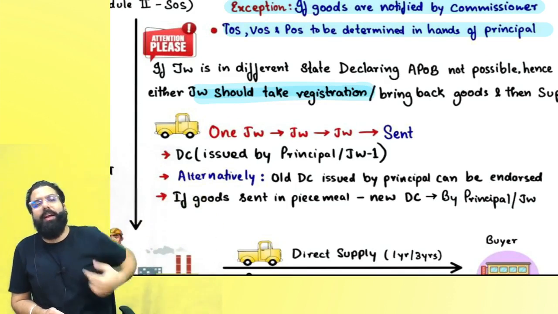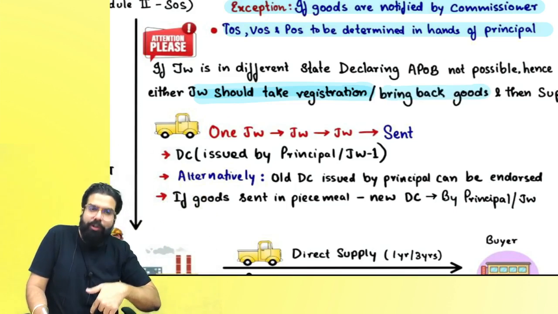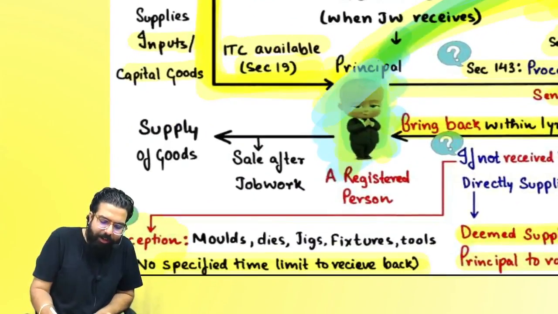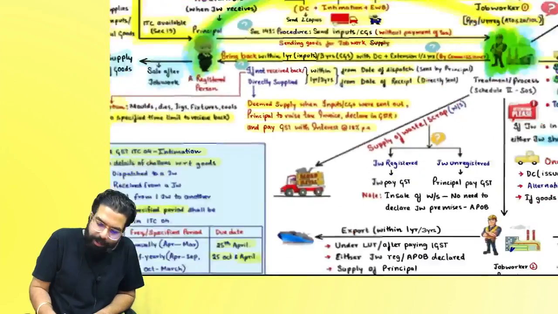If the job worker doesn't take registration, bring the goods back after job work, and then only you can supply. Always remember, once the principal receives the goods back and then supplies, it is always a supply of goods. Are we clear, everyone?